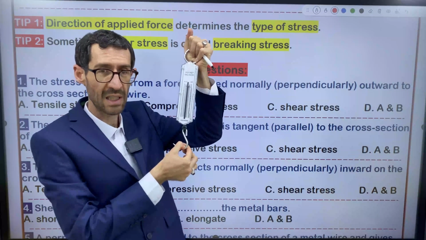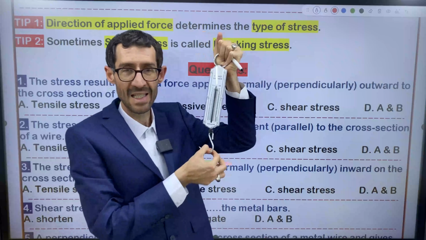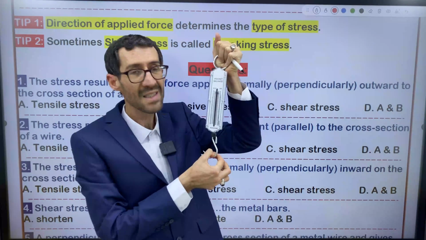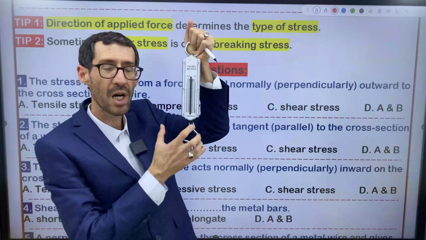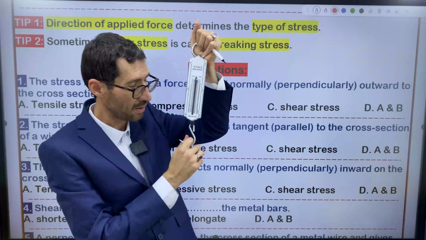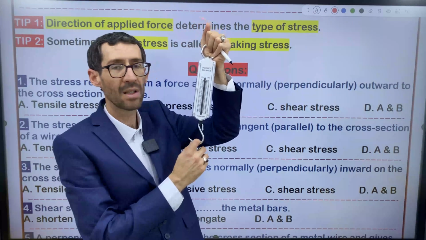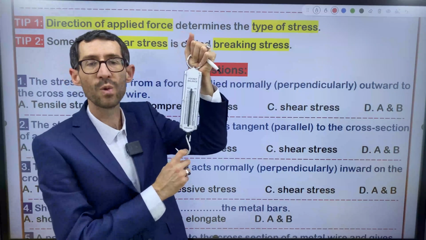Name the type of stress for me. Is it tensile stress, compressive stress, or shear stress? Of course, this is tensile stress because the weight tries to elongate the spring. Whenever you suspend the weight at the end of the spring scale, the weight tends to elongate the spring.